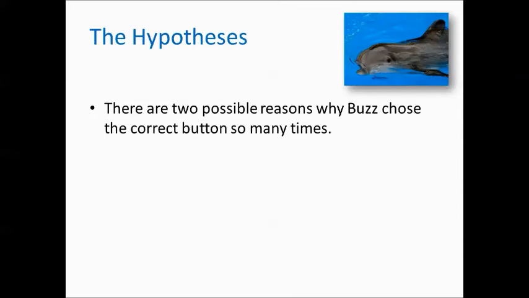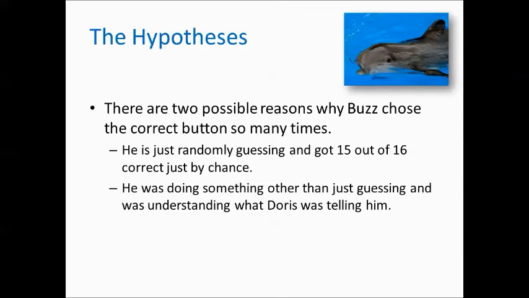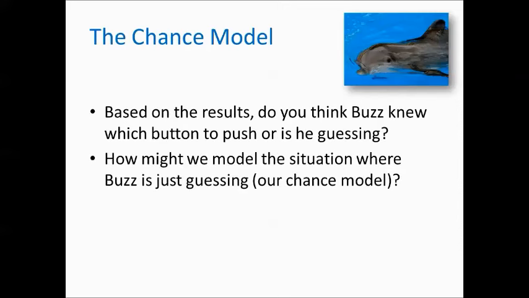There are two possible explanations as to why Buzz pushed the correct button so many times. The first is, he's just guessing, he got lucky in those 16 attempts. And the other is he's doing something other than just guessing. Perhaps there's real communication going on. It's certainly possible that Buzz was just guessing and got lucky, but does it seem like a reasonable explanation? Do you think Buzz knew which button to push? One approach to decide between these two possible explanations is to choose a model that represents Buzz randomly guessing and see whether this model is consistent with the observed data.